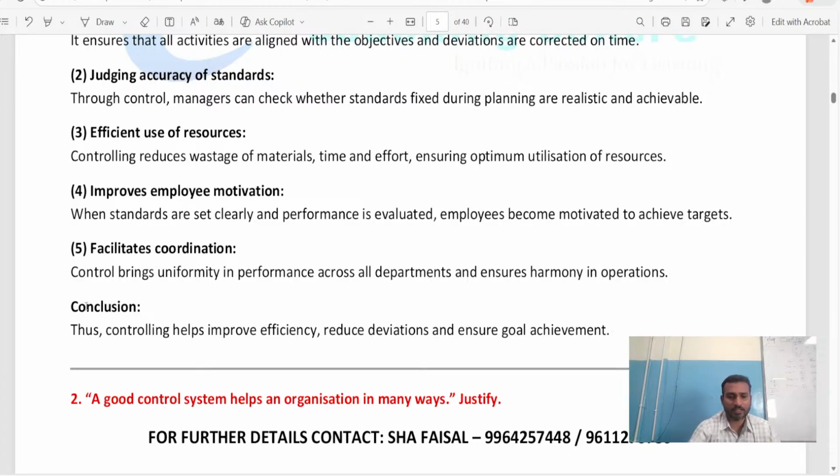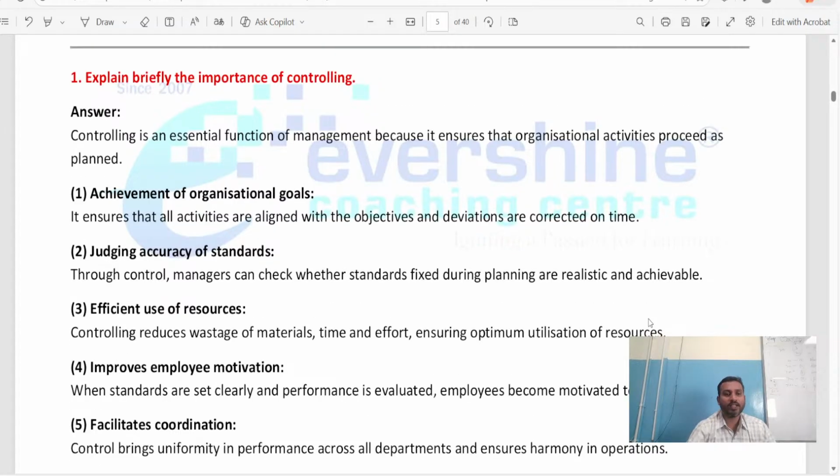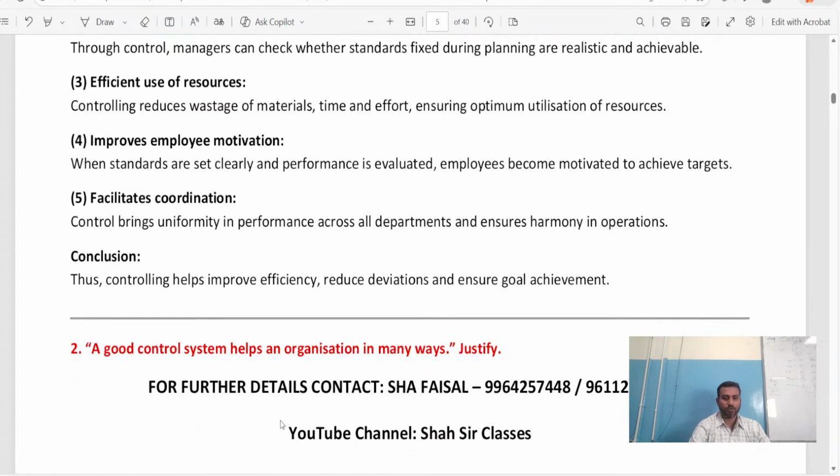Like this also you can write. This is a small and smart conclusion. Okay, how to write the answer, you understood, right? First you should write the introduction, then you are supposed to write the key points, and finally you should conclude.